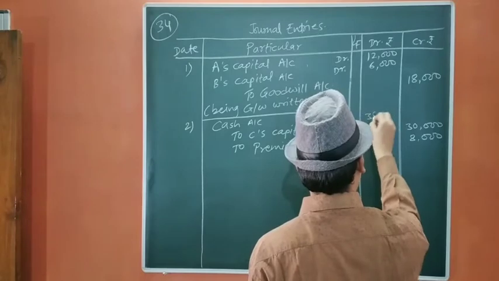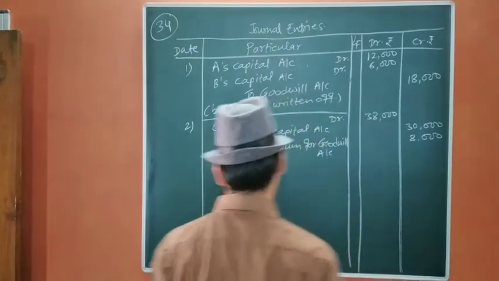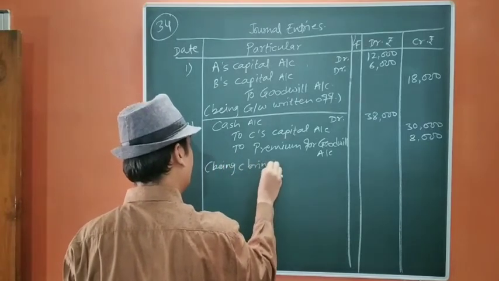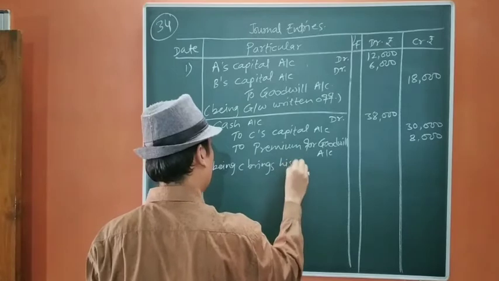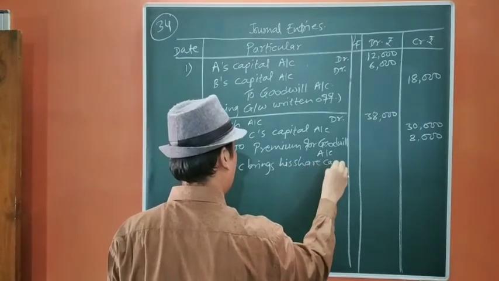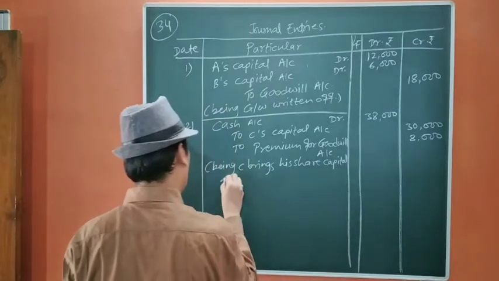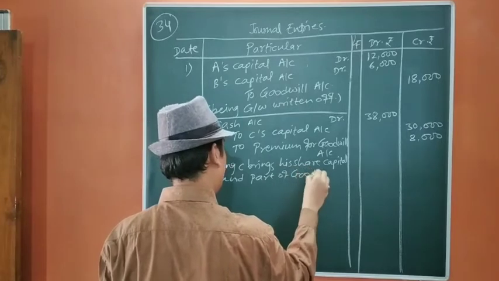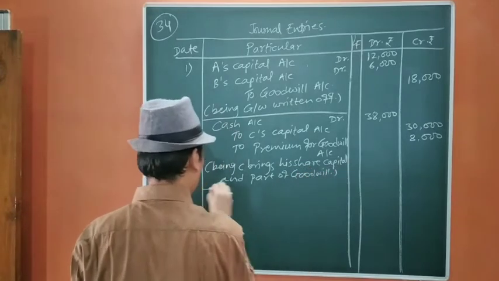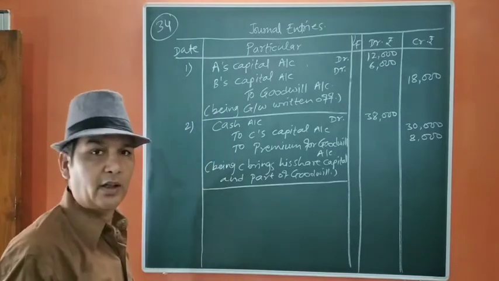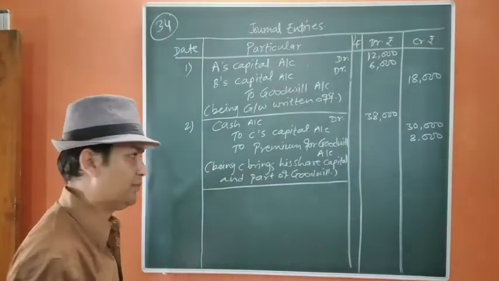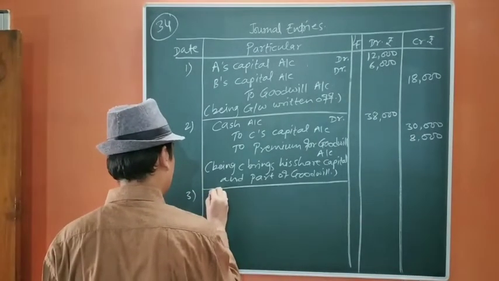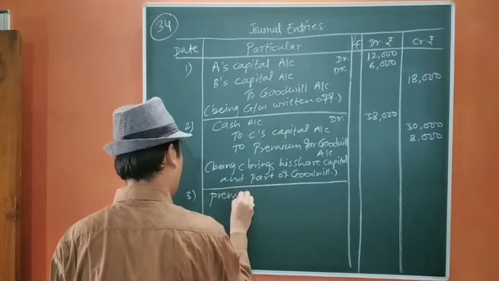Total amount he has brought is 38,000. Being C brings his share of capital and part of goodwill. Now we are going to distribute the premium for goodwill in the sacrificing ratio. So premium for goodwill account debit.